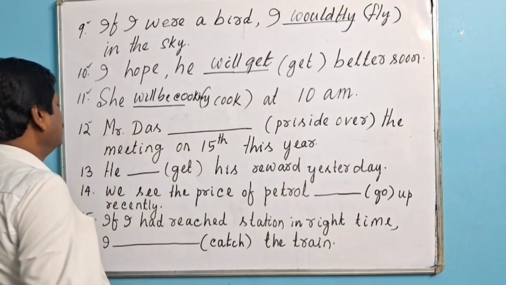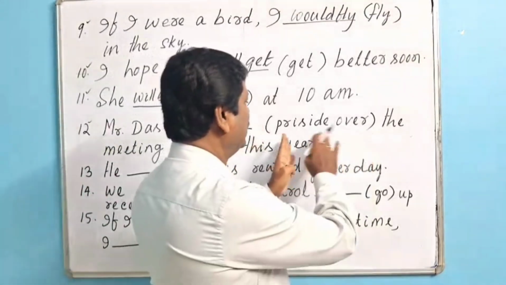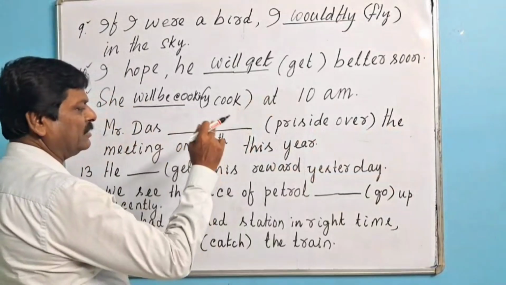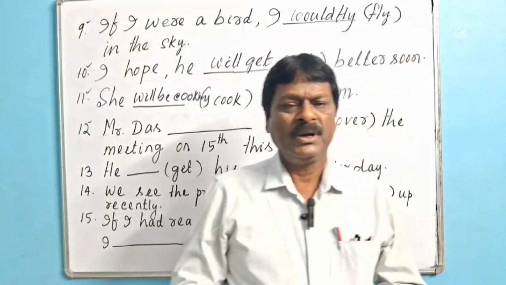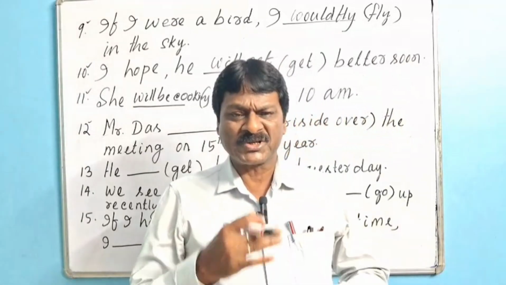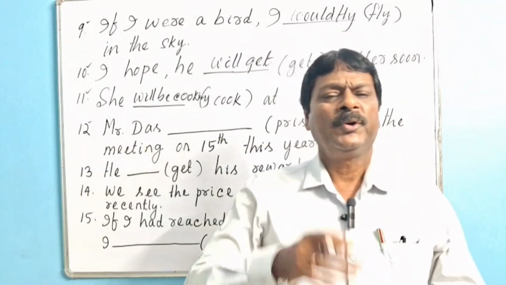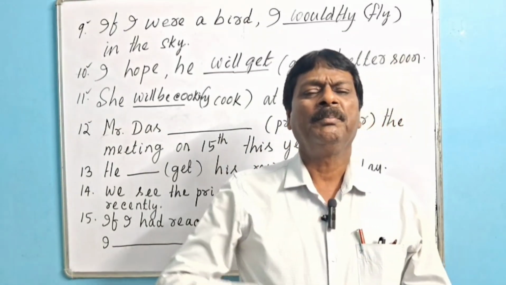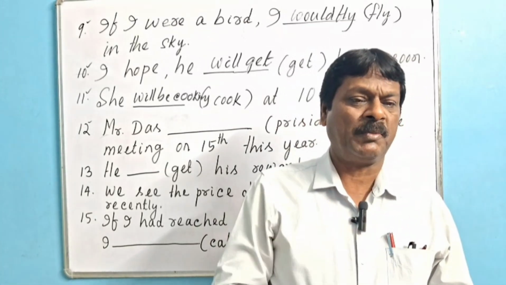Now we shall go for question number 12. Mr. Das dash, within bracket preside, over the meeting on 15th this year. So this is a personal arrangement for future. For personal arrangement for future, planned future, we can use present progressive tense form of verb or be going to plus base form of verb.